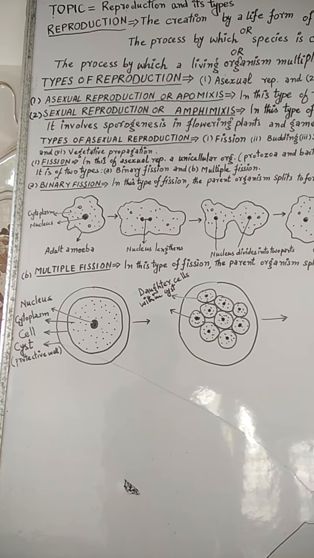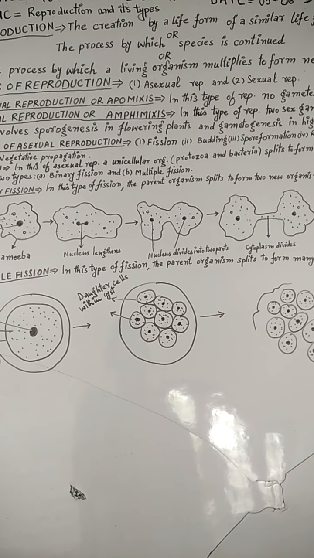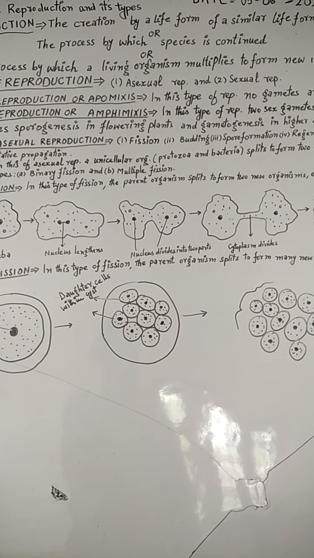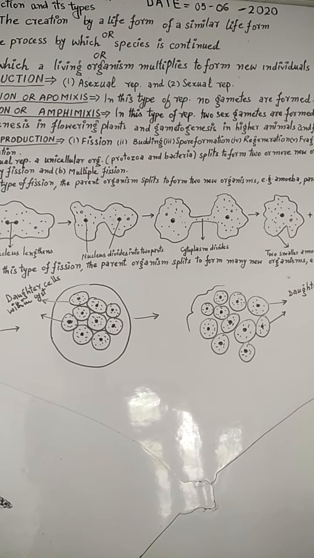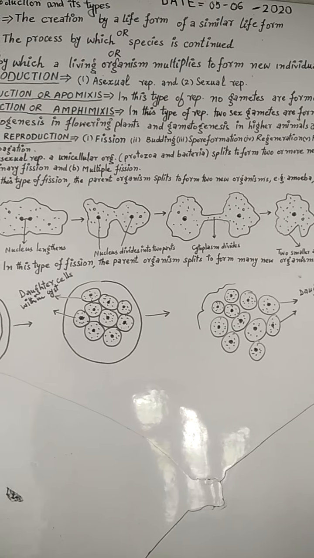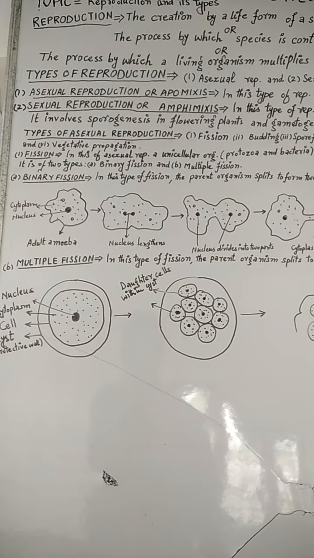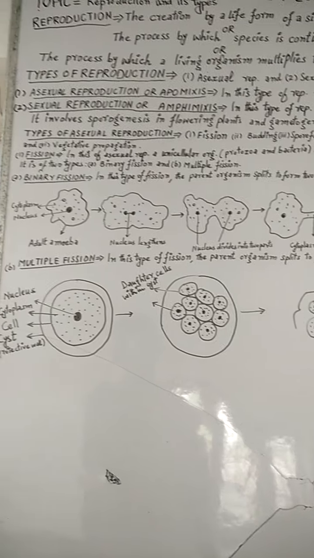Number 1, fission. In this type of asexual reproduction, a unicellular organism like protozoa and bacteria splits to form 2 or more new organisms. It is further of 2 types, binary fission and multiple fission.